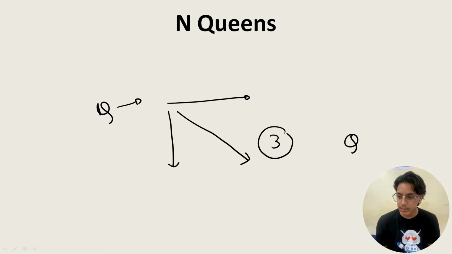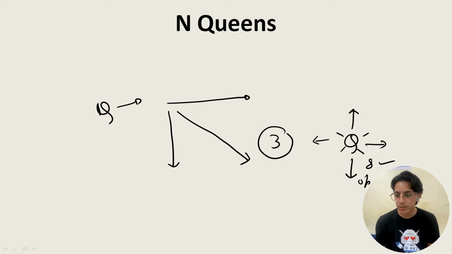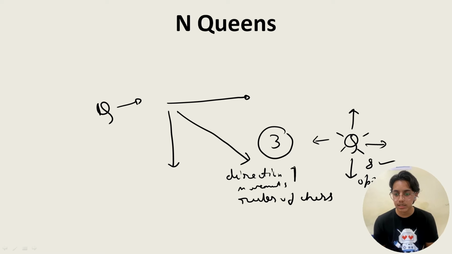Supposing your queen is in the center, it has 8 options: 1, 2, 3, 4, 8 as the answer. So remember, over here options were 8, and here we are talking about directions, or we can say movements. So based on the rules of chess, we can say 3 is the answer.